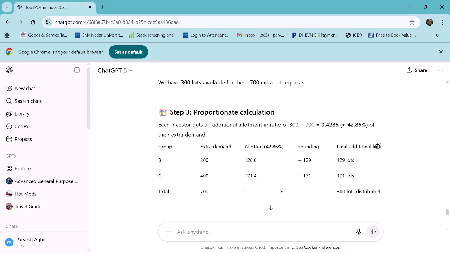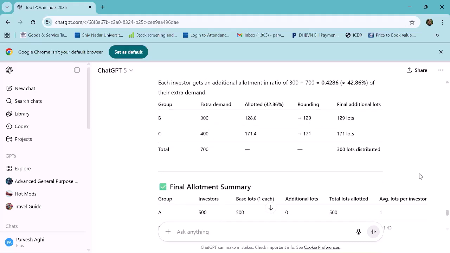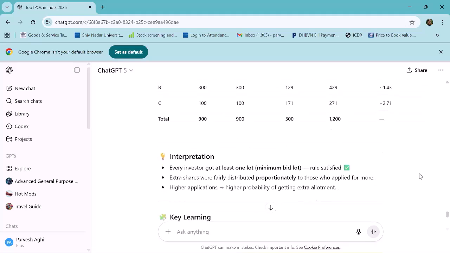I'll share this also as a class note. So 300 lots get distributed. This is the final summary of how the shares have been allotted. Then the interpretation, just read this interpretation. Every investor got at least one lot, the minimum bid lot. Extra shares were fairly distributed proportionately to those who applied for more. Higher applications, higher probability of getting extra allotment.